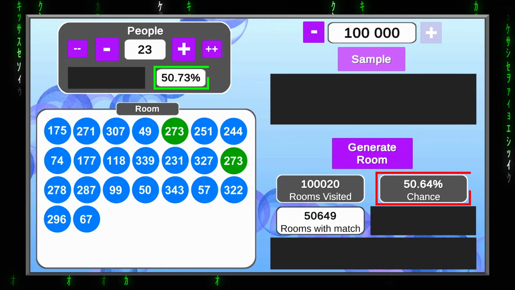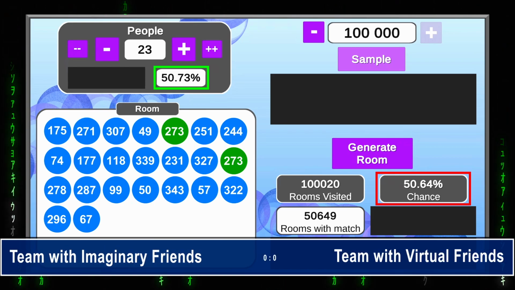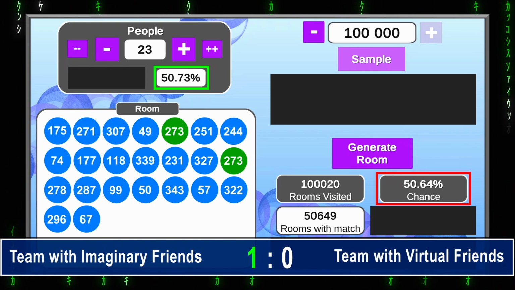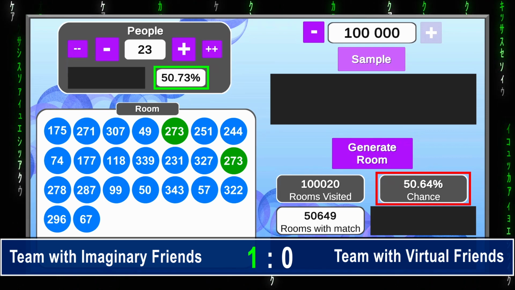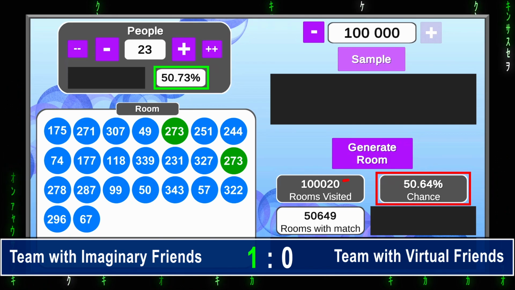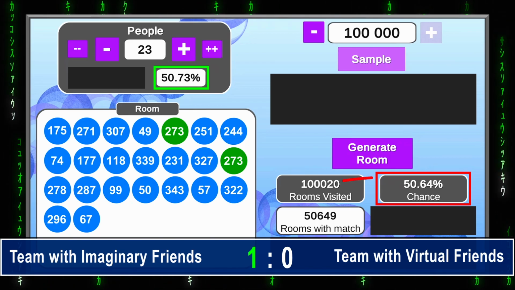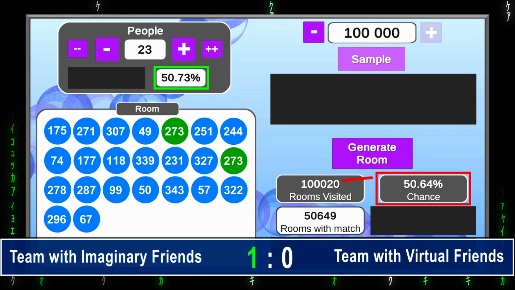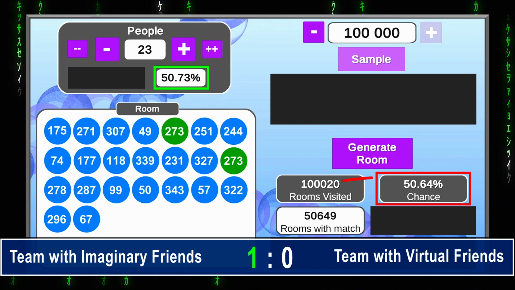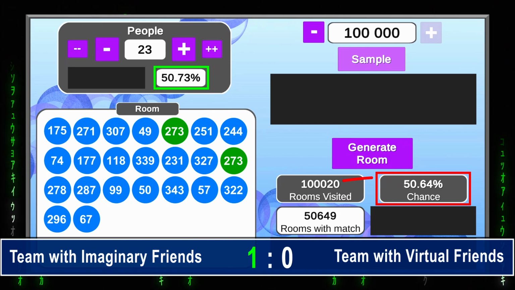Alright, well, I don't know. Seems to me like the team with imaginary friends is correct on this one. It's not a completely perfect match with the expected chance, but it is very close. And combined with the fact that we arrived at this number after visiting 100,000 rooms, it makes the result very solid. So there really is a 50% chance that in a group of 23 people, there will be 2 that will share the same birthday date. Question is, how is this possible?